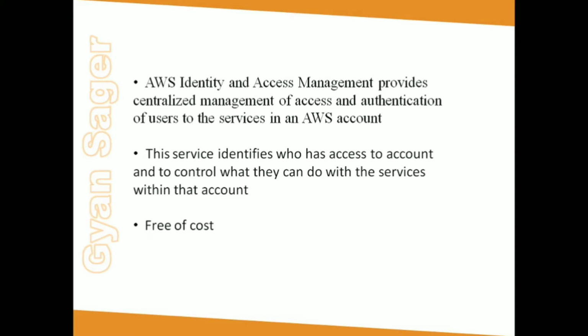In simple terms, the service identifies who has access to account and to control what they can do with the service. On top of it, AWS does not charge for this service. So this AWS IAM has 5 parts: IAM user, IAM groups, roles, policies and credentials.